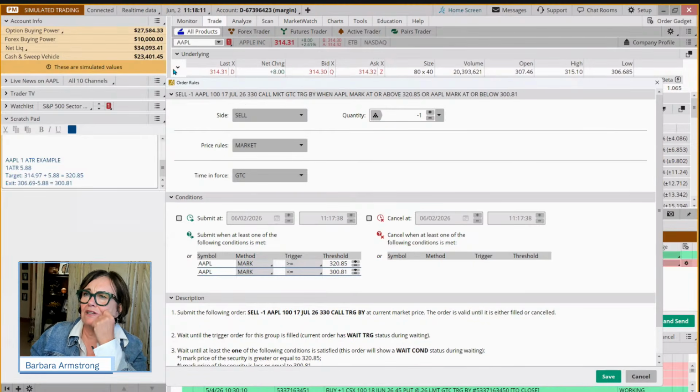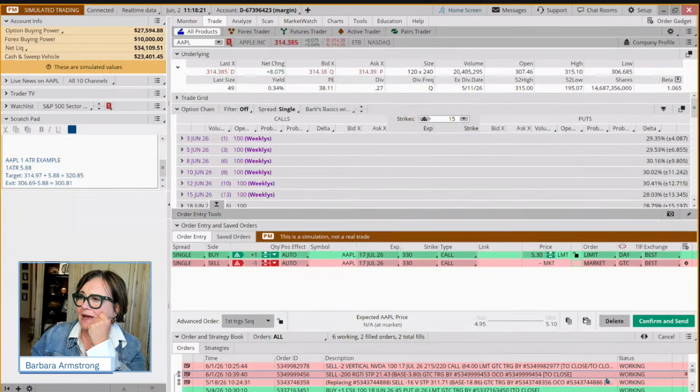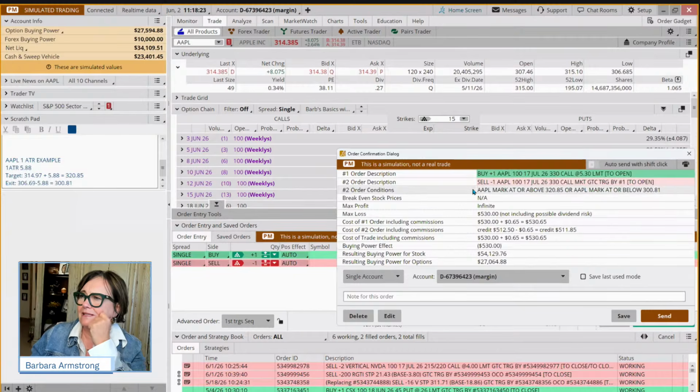So is 320 above where I'm trading? Yep. Is 300 below where it's currently trading? Yep. So that makes sense. So just to make sure I didn't make an obvious math mistake, confirm and send.